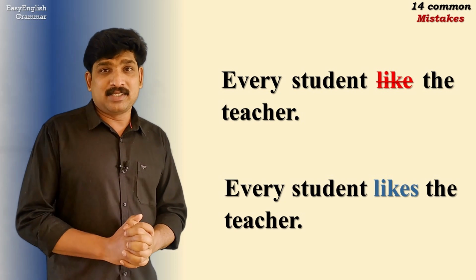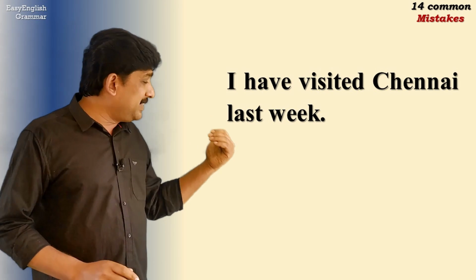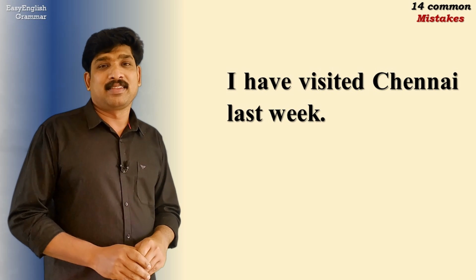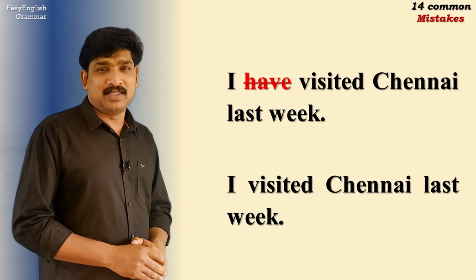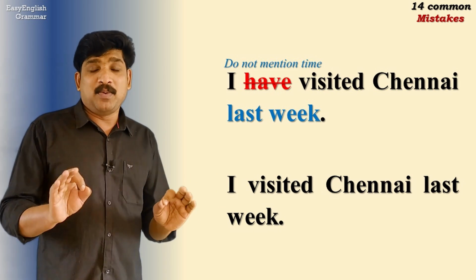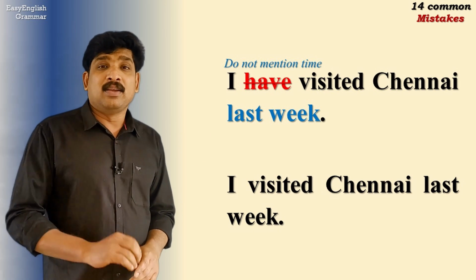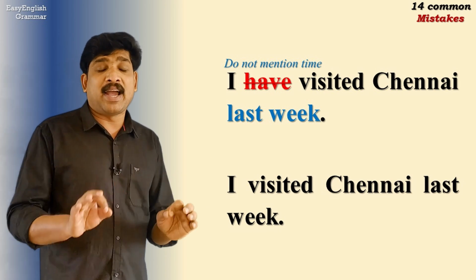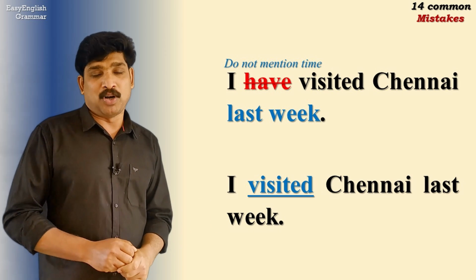The next mistake is, "I have visited Chennai last week." This is the classiest mistake that people make when they speak in English. Its correct version is, "I visited Chennai last week." Do you know why? Because we do not specify time with have or in the perfect tenses. If you are telling what you did at a specific time in the past, you never use have or has with it. We use the simple past form of the verb.